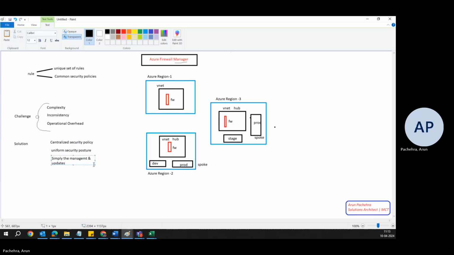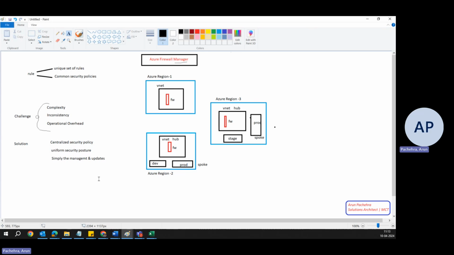Now, let me give you an example to understand the benefit of this thing. Let's suppose there is a new threat that is identified, okay? And an IP address needs to be blocked across the organization. The security team updates the central policy in the Azure Firewall Manager.